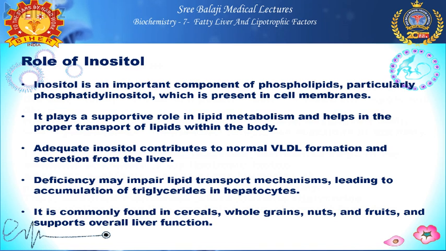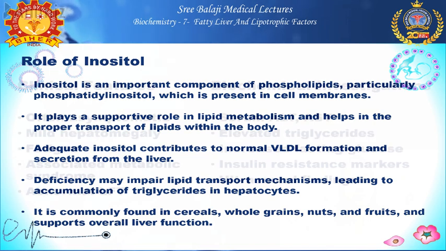Adequate inositol helps in synthesis of normal VLDL and normal VLDL formation and secretion from the liver. So deficiency of this inositol leads to impaired lipid transport mechanism, leading to accumulation in the hepatocytes. What are the sources of this inositol? They are cereals, whole grains, nuts, fruits and a few legumes.